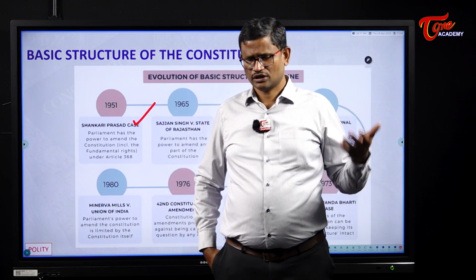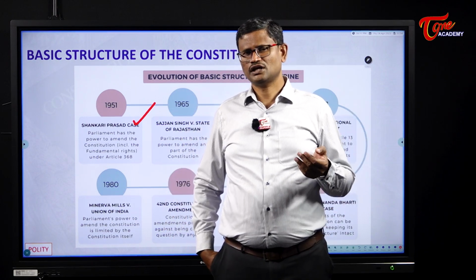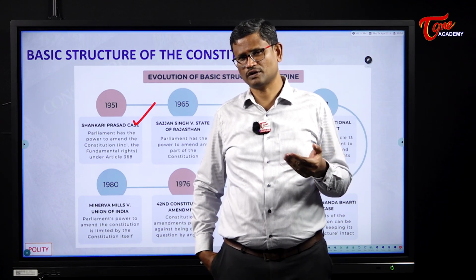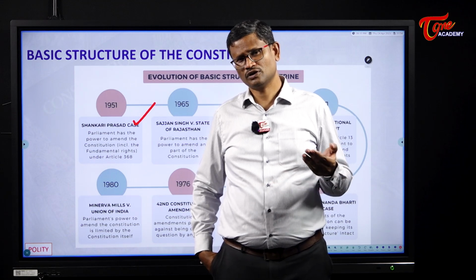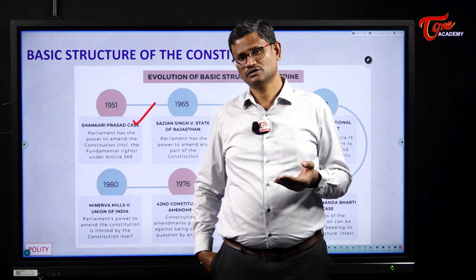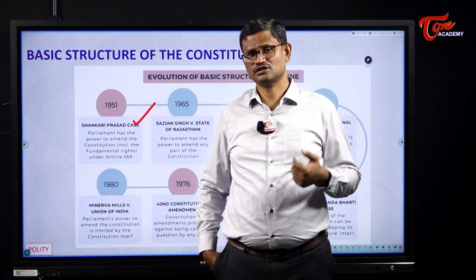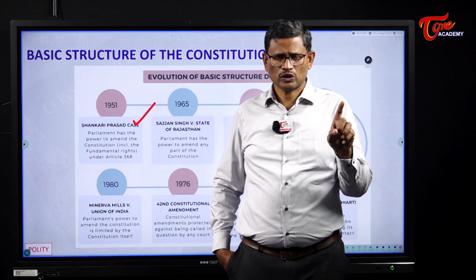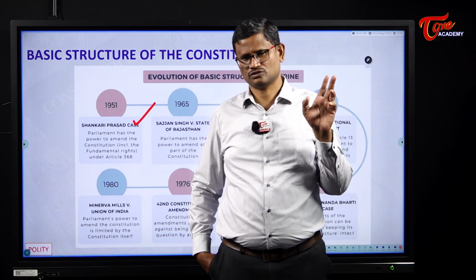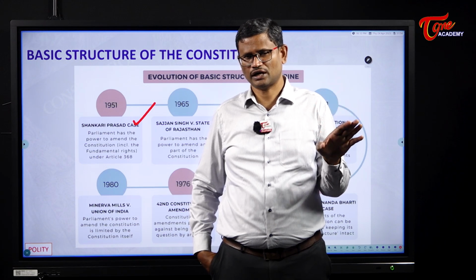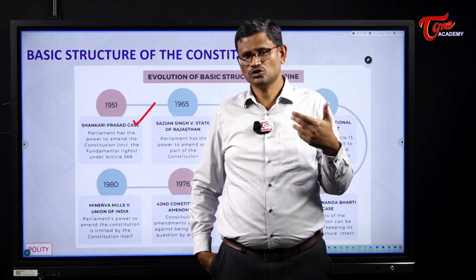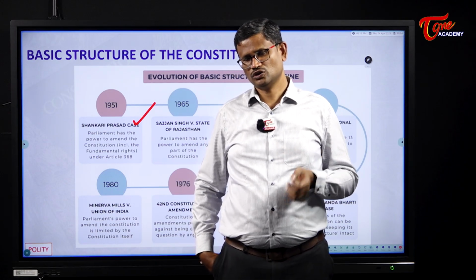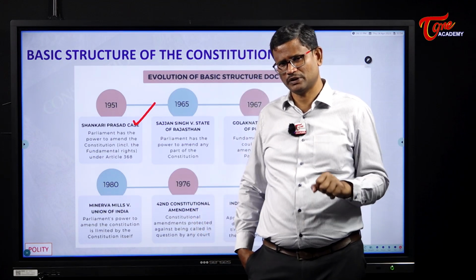See, I told you just now in the beginning, when the states made land reform laws to implement land reforms, it came in conflict with the fundamental right to property. When it came in conflict with the fundamental right to property, the land reforms were struck down as invalid. So to overcome this difficulty, Jawaharlal Nehru government made the first amendment to the Indian Constitution. The first Constitutional Amendment Act has created a new schedule under the Indian Constitution, that is the 9th schedule under Article 31B.